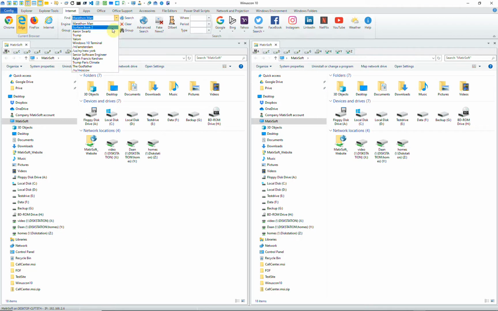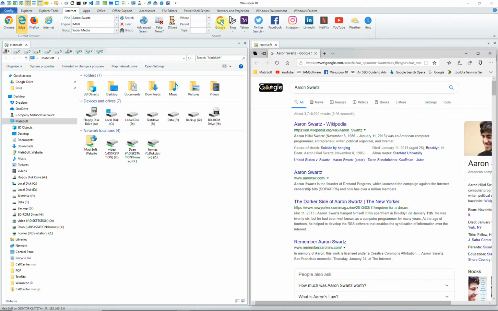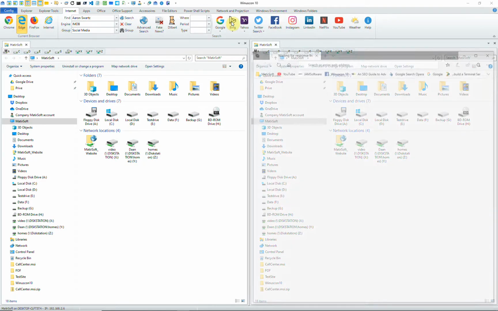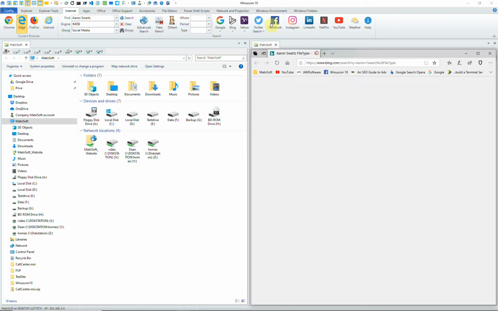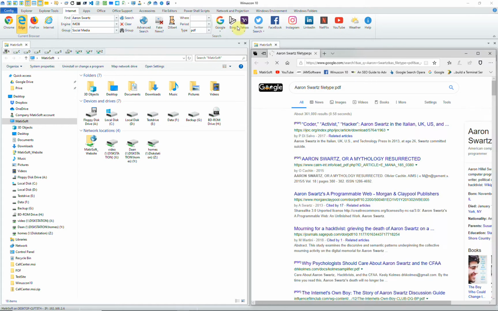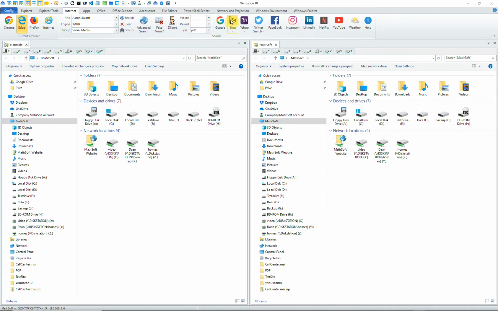A final search will be for Aaron Swartz, the child of the internet. Click on one of the large buttons, Google, Bing, Yahoo, and you do an immediate search based on your data, Aaron Swartz. The same with Bing and the same with Yahoo. You can fine-tune your search using a file type. For instance, if you're looking for PDFs about Aaron Swartz, and this will work with Bing and Yahoo as well.